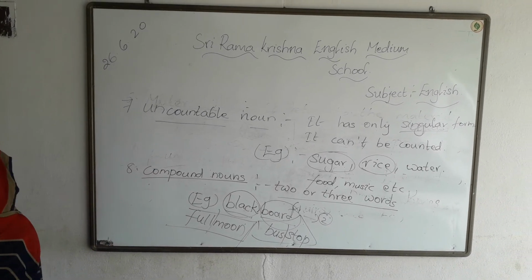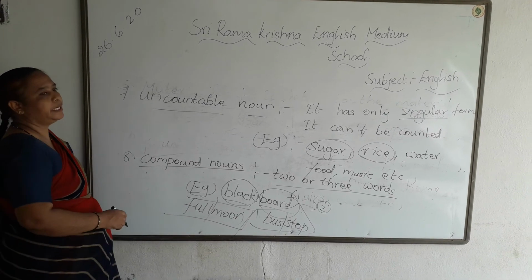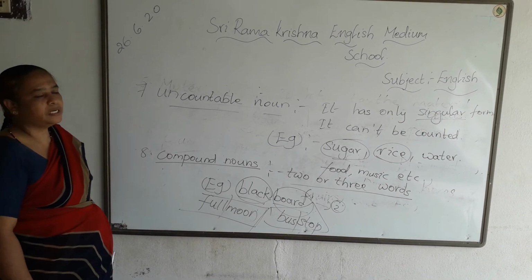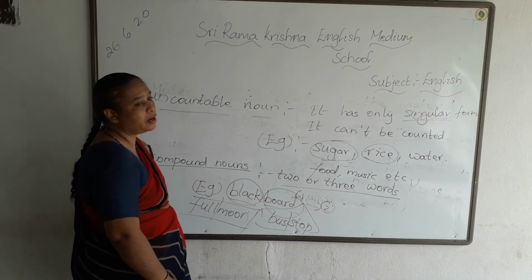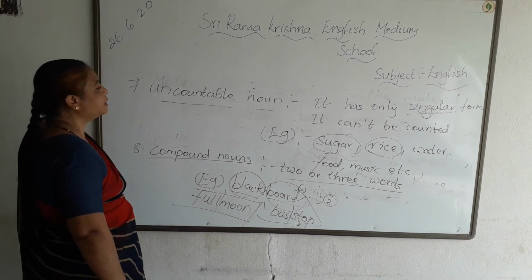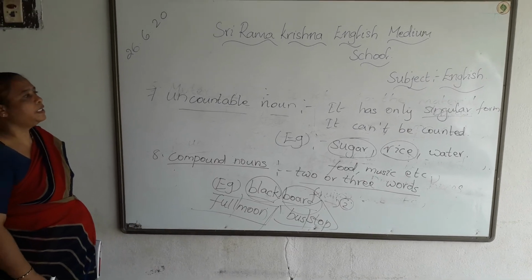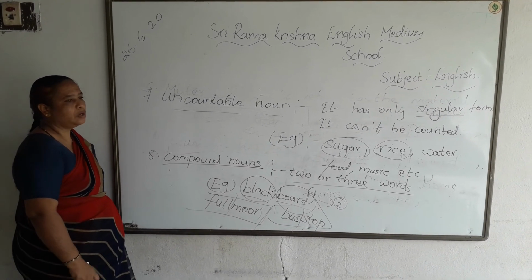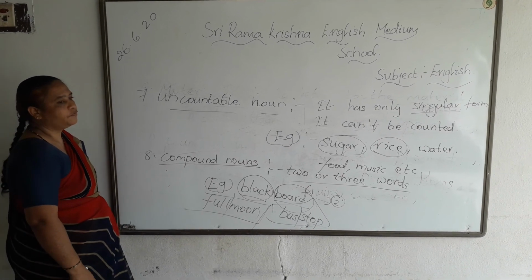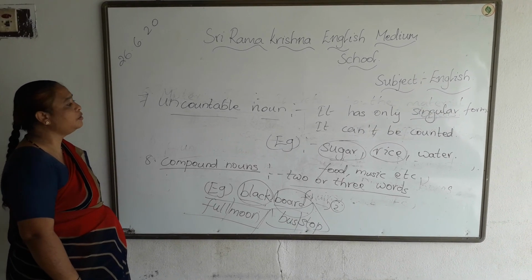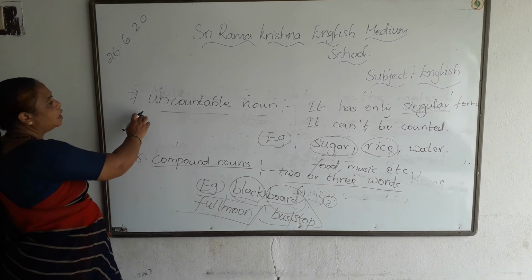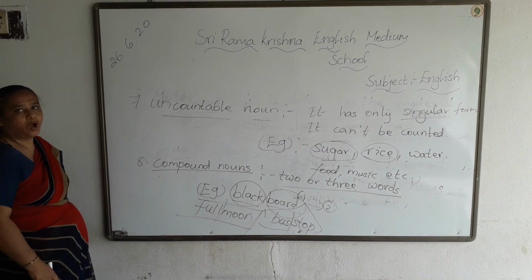Let's have one more review of these nouns. So, there are 8 types. First of all, we will see what is a noun. Noun is a naming word, name of a person, place, thing or object. Okay. Next, there are 8 types of nouns. First one is common noun. Second one, proper noun. Third one, collective noun. Fourth one, abstract noun. Fifth one, material noun. Sixth one, countable noun. Seventh one, uncountable noun. And eighth one is the compound nouns.